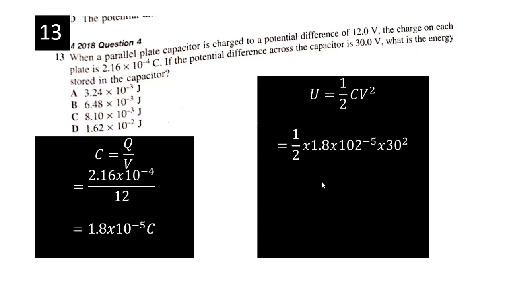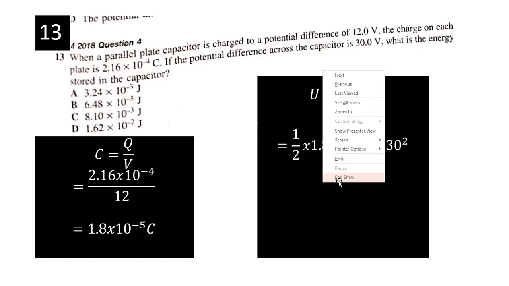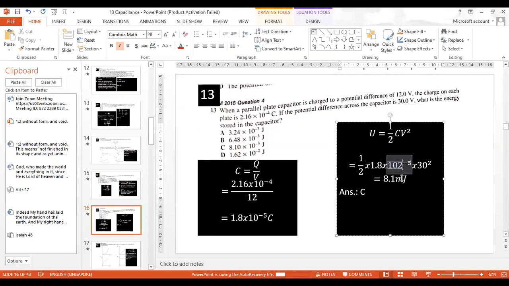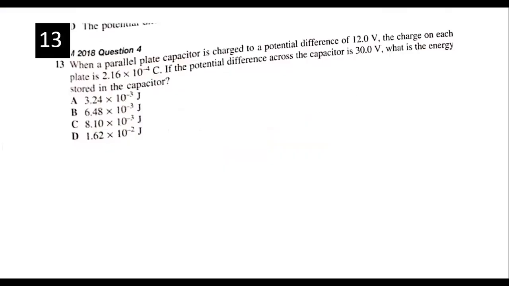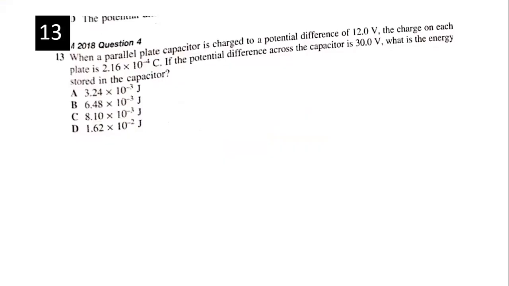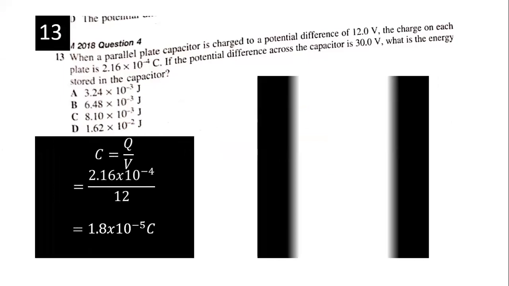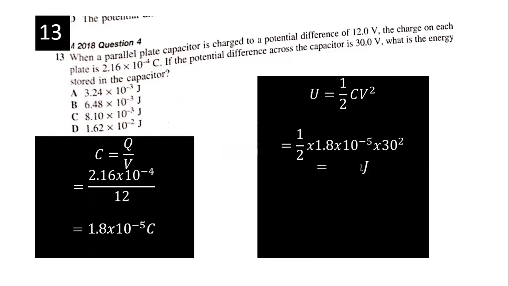Sorry, there's something wrong here. There's no 2 here. Okay. Answer is C.